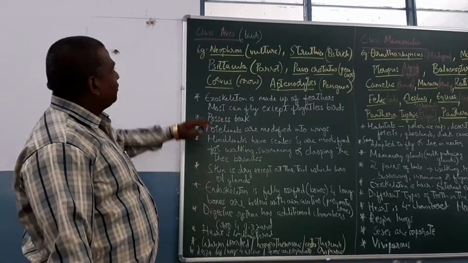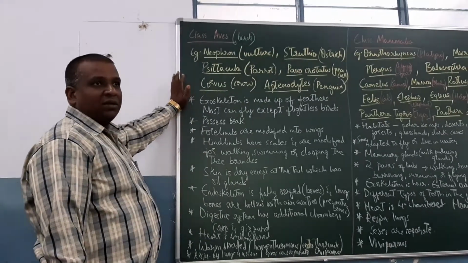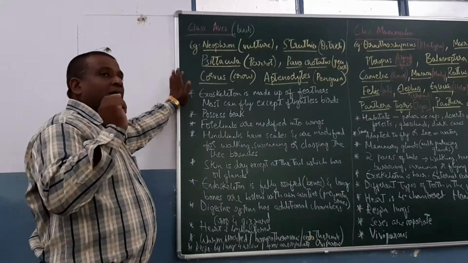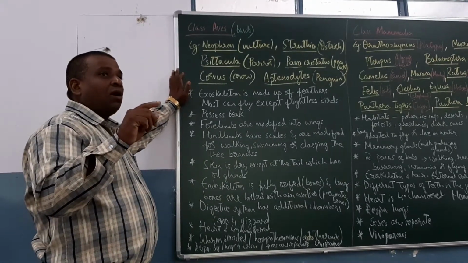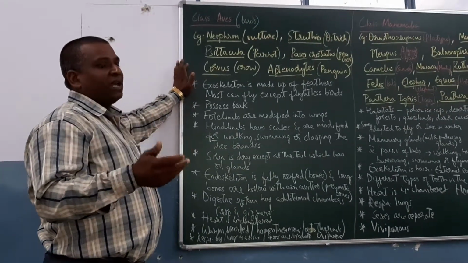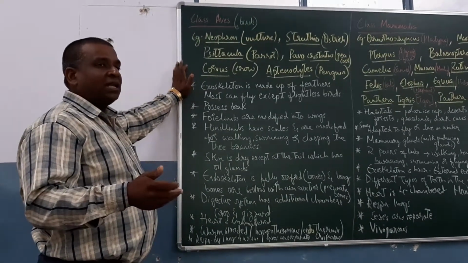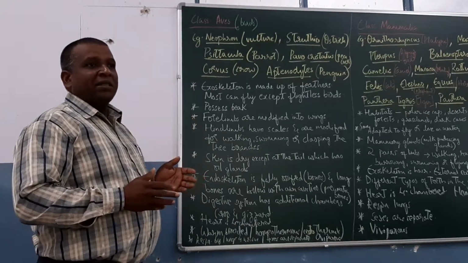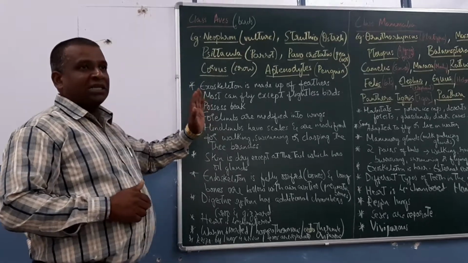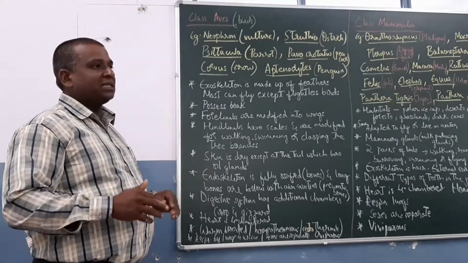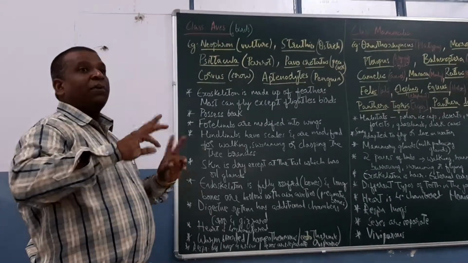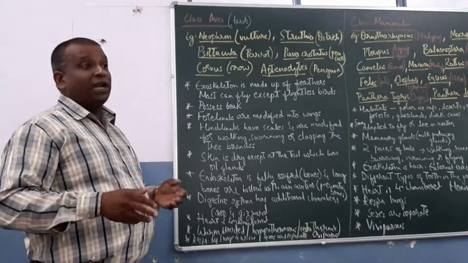Now, class Aves or birds are modified for an aerial mode of life or volant mode of life. For that their body is spindle shaped, and they have to have lesser body weight. Some points not discussed in the salient features: they have only one ovary and oviduct. They don't have a pair of ovary and oviduct, to reduce their body weight.